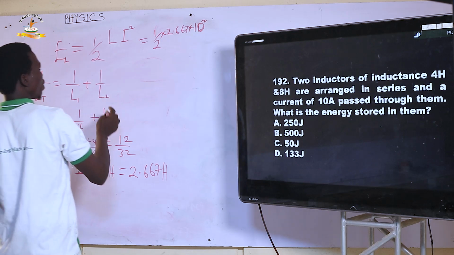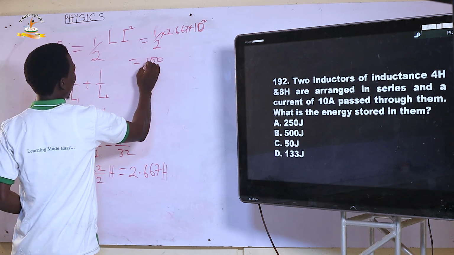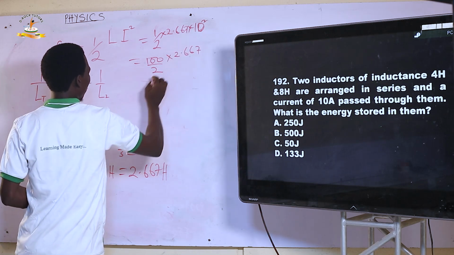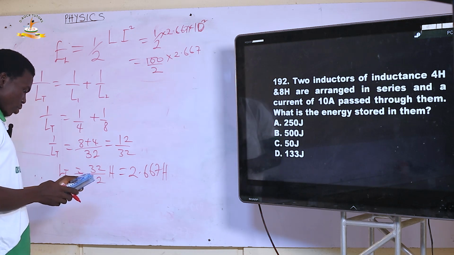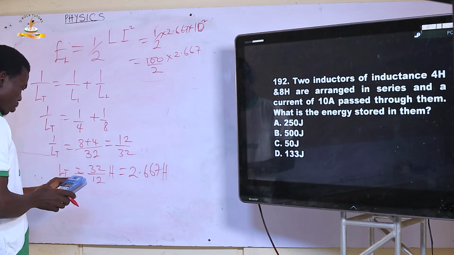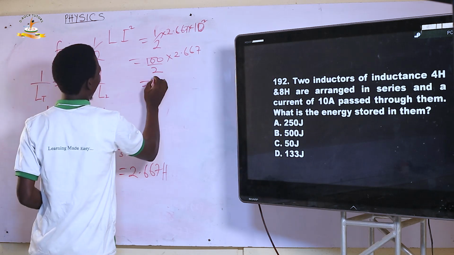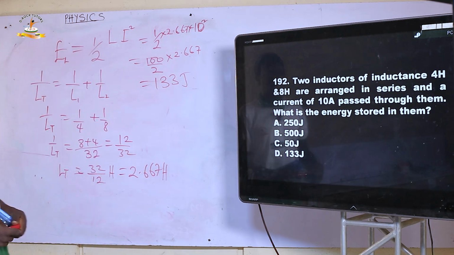So that is going to be 100 all over 2 times 2.667. And this is going to be 50 times 2.667, and this is simply 133 joules. So our answer is 133 joules. So the right option here is D.